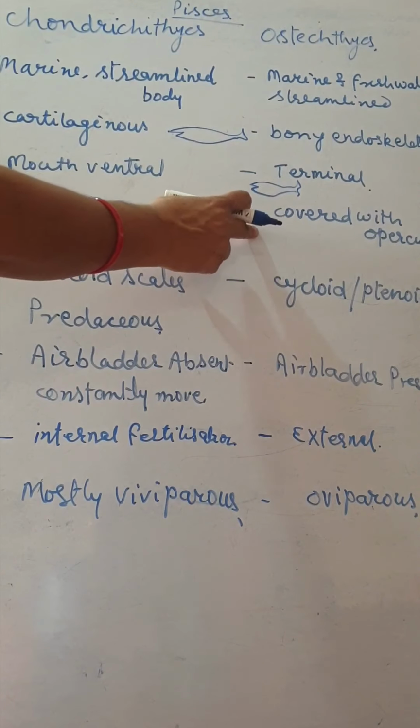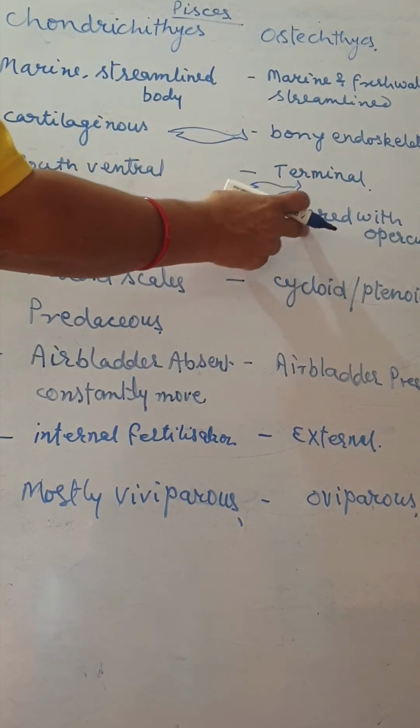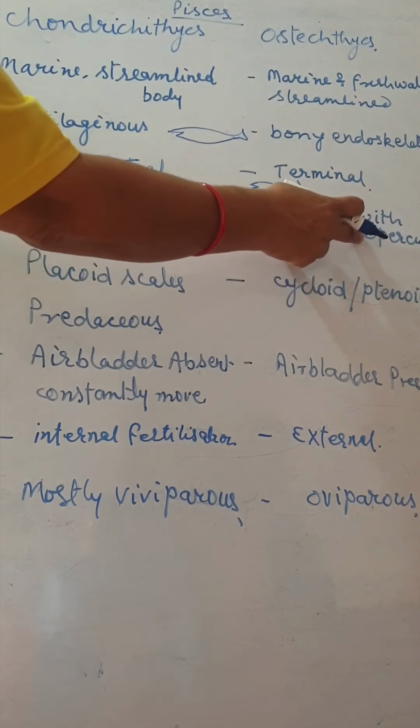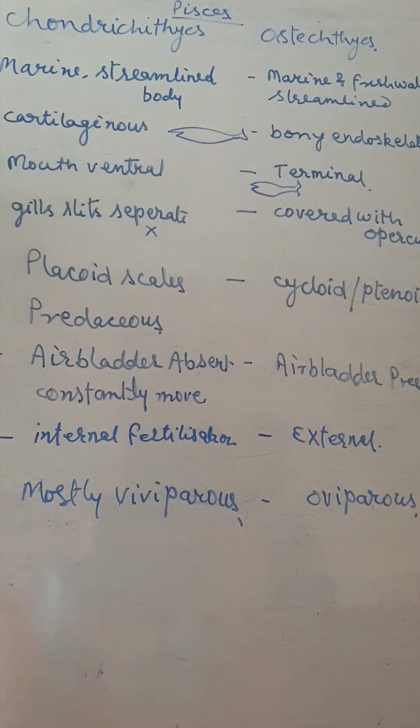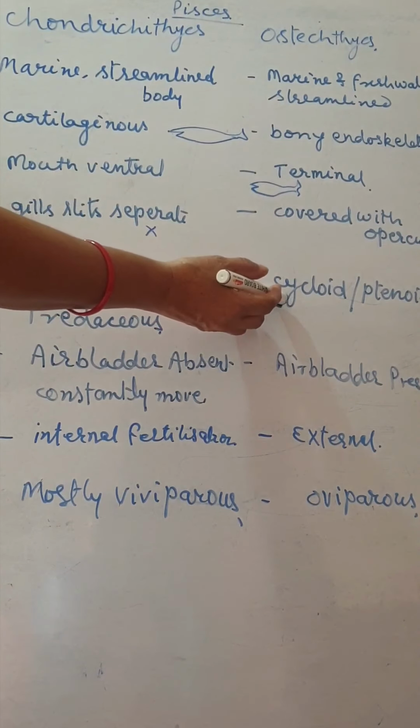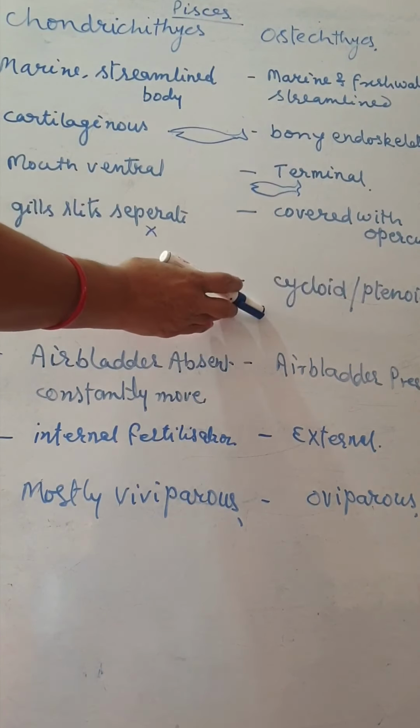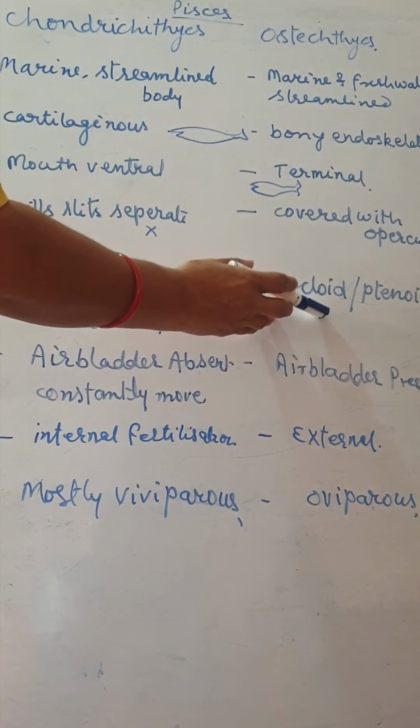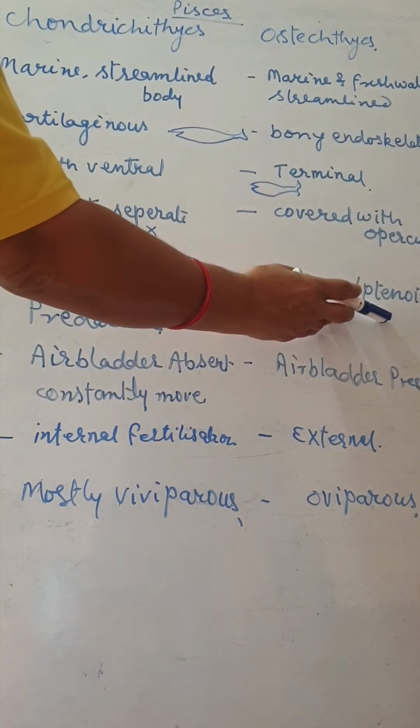But in Osteichthyes, the gill slits are covered with an operculum, or gill cover. In Chondrichthyes the scales are tough and placoid type. In Osteichthyes, the body is covered with cycloid or ctenoid scales.